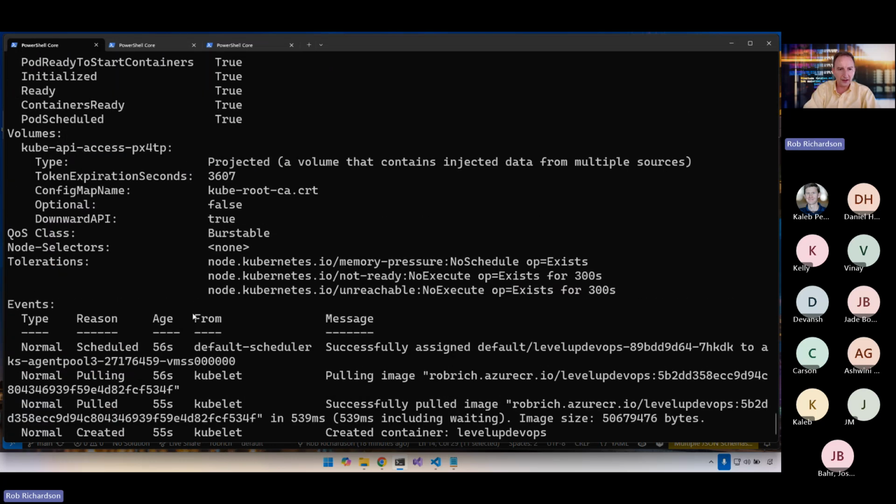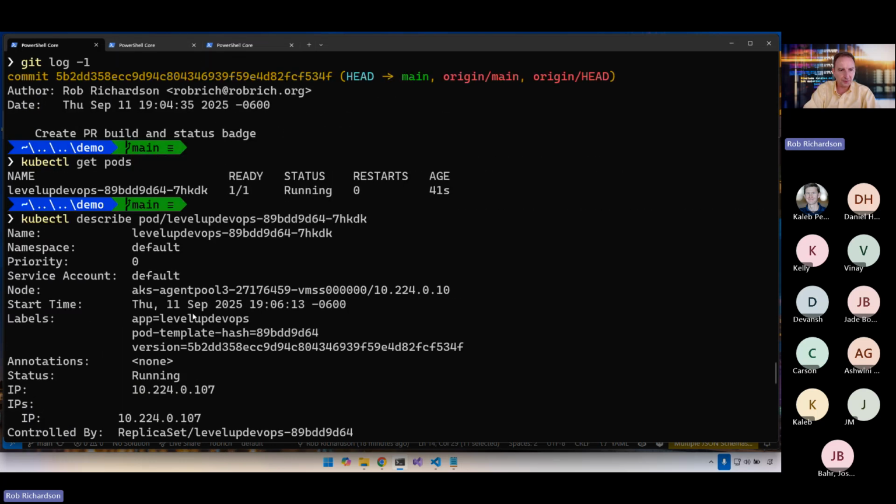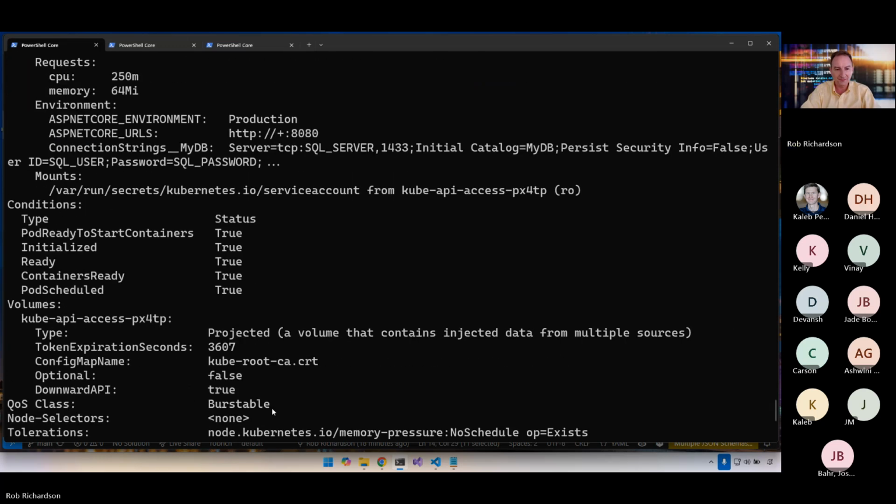And if we take a look at the labels here up at the top, we know that 5b2dd is the commit, and we can see this 5b2dd label on our pod. So if ever we want to know what is the source code version in this container, we can just git checkout that exact git hash. It's not Semver, but it is a really nice link back to the source code that we need.